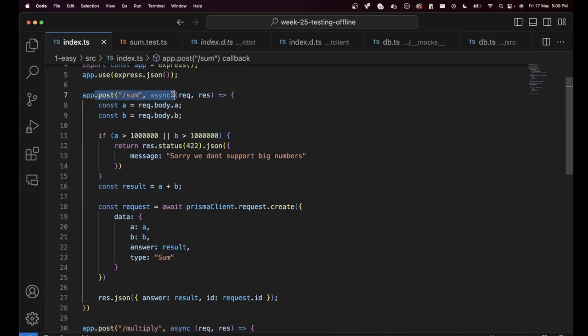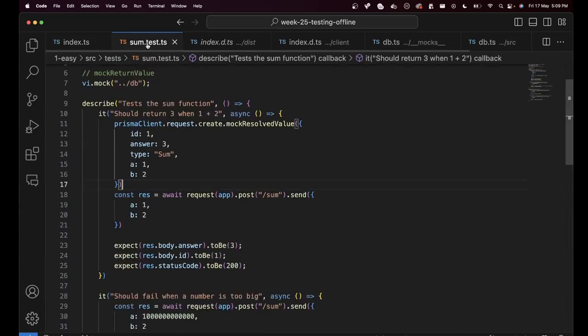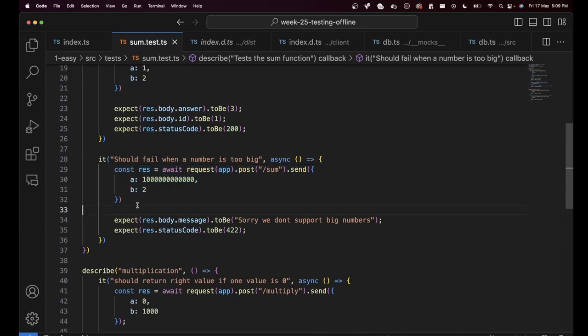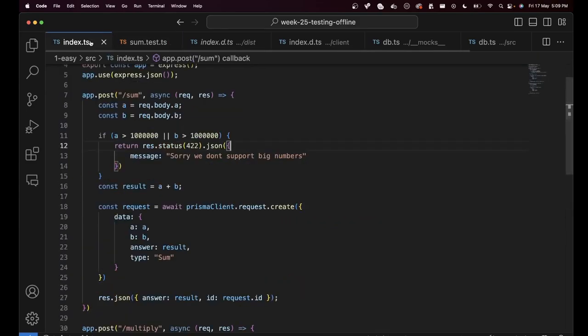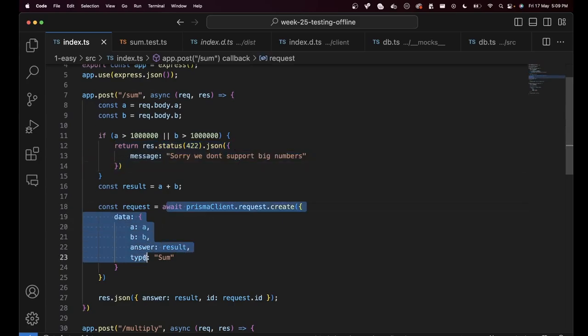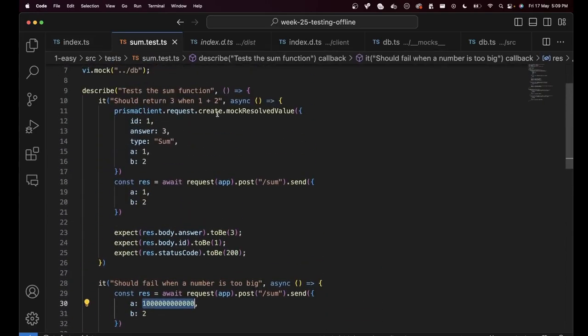You have a post endpoint, which does a bunch of checks, returns 422 if the thing is incorrect. You have caught this branch. If you go to the tests, you have a test that actually sends the wrong input and hence covers this branch. You've also added mocking logic over here. And hence if the control ever reaches here, you don't actually hit the database. And even if this returns a value that you are dependent on, you have mocked out that value as well, the mocked resolved value function.